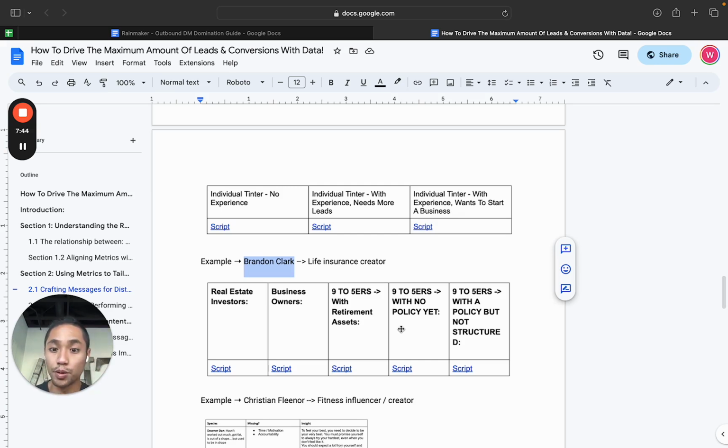So for example, if I'm talking about things that are relevant to a real estate investor in my copy on a post, what's likely to happen in terms of what kind of leads I'm going to get? Well, if I'm using the language of real estate investors, there's a good chance that I'm going to attract more real estate investors. So that's why focusing on the copy and making sure that it's angled to the right avatar is going to be really important for driving high quality leads.